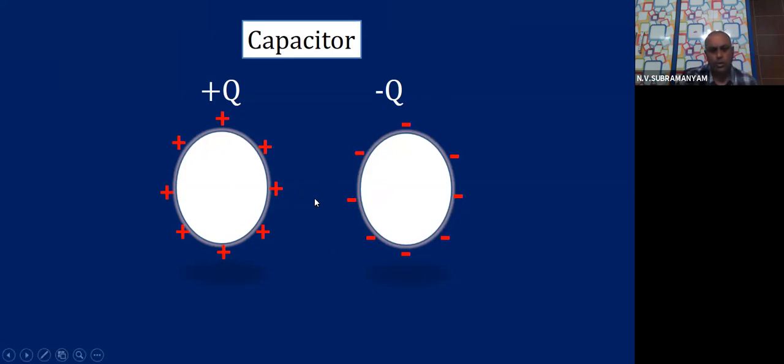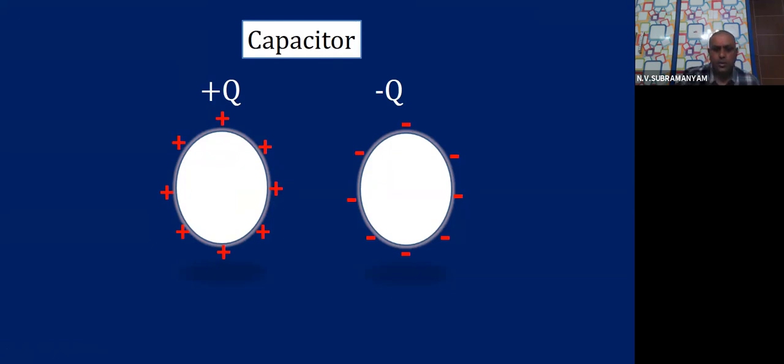So we all know that whenever such an arrangement is made, definitely there can be an electric field between them. So children, this is only a schematic diagram. To make you understand clearly, we have drawn it like that. The actual parallel plate capacitor will come a little later.